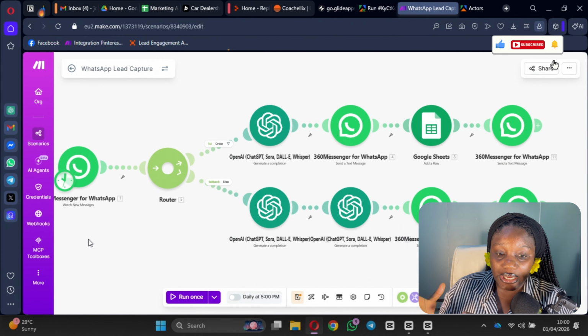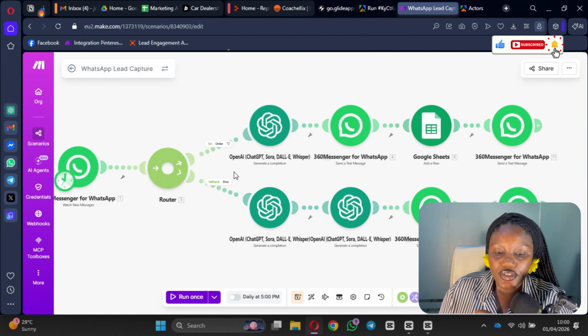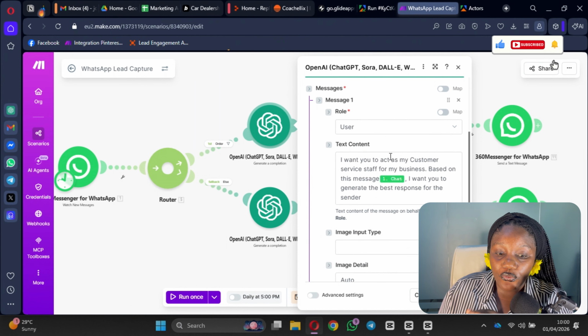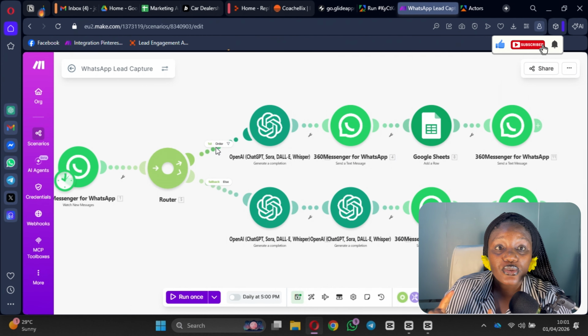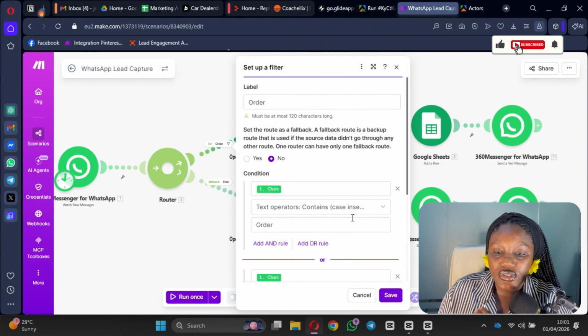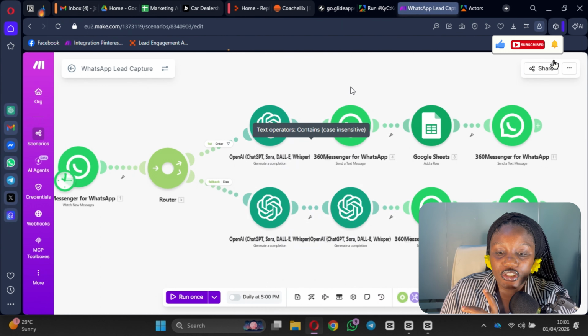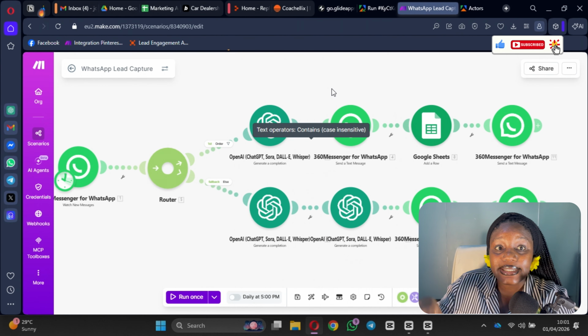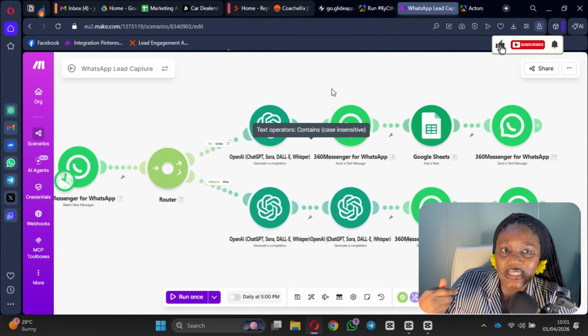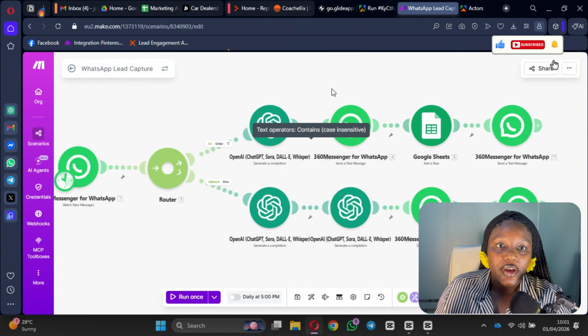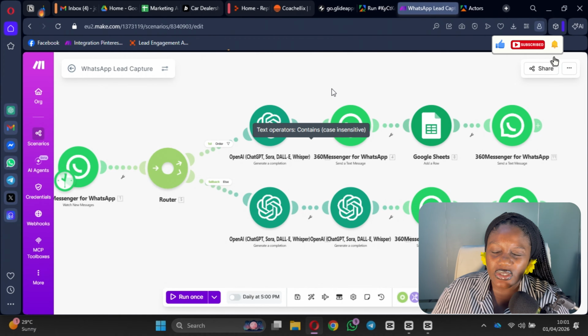And then you have this that is going to route the lead. If the lead is, as you can see here, the agent is going to analyze the chat and then generate the best response for the customer. So the person wants to order something, wants to buy something, or is interested in your service, which means that person is most likely a prospective customer, right? So you can generate the response and send it to them, and add their contact to your database, so that if in future they don't buy, you can easily reach out to them from the data you already have and be like, oh, you didn't buy from us, what happened? How can we do better, so that next time you can patronize us and all those kinds of things.